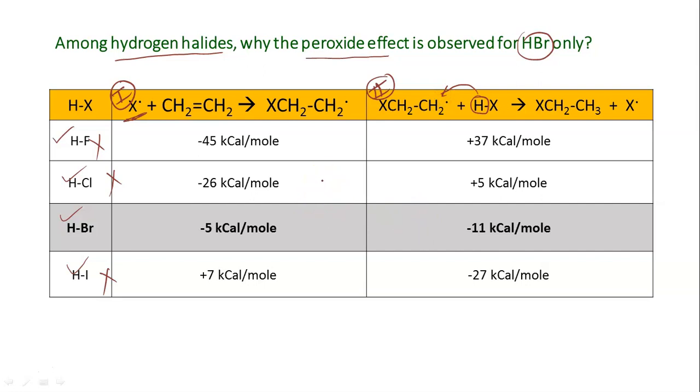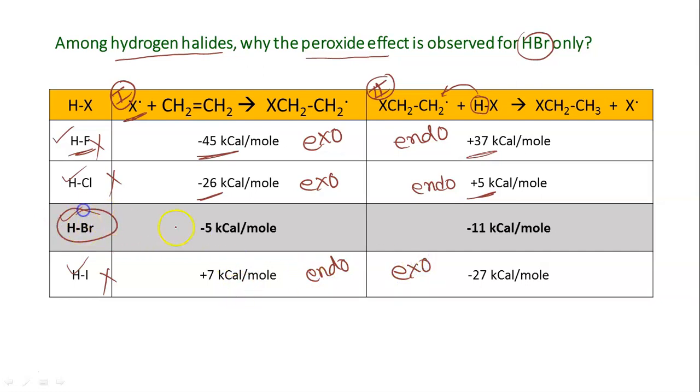If it is exothermic, then the reaction rate will be high. So in case of HF, you can see first step is highly exothermic, but this is highly endothermic. In case of HCl, again first step is exothermic, this is endothermic. Positive step endo. Okay. In case of HI also, this is very slightly endothermic, but still it is endothermic. This is exothermic. But only in case of HBr, both the steps, see, it is negative. So this is exo, this is also exo.